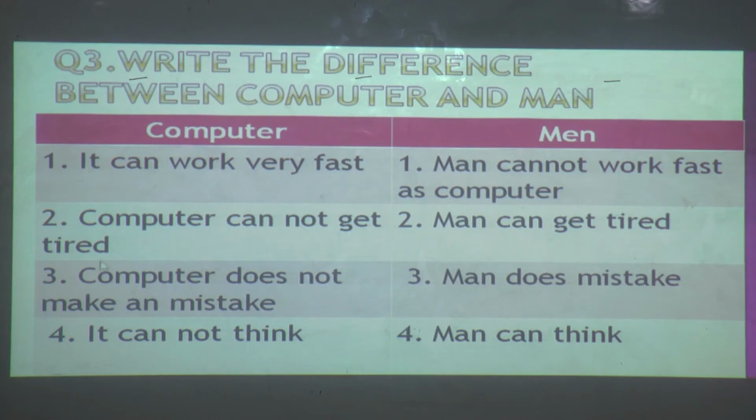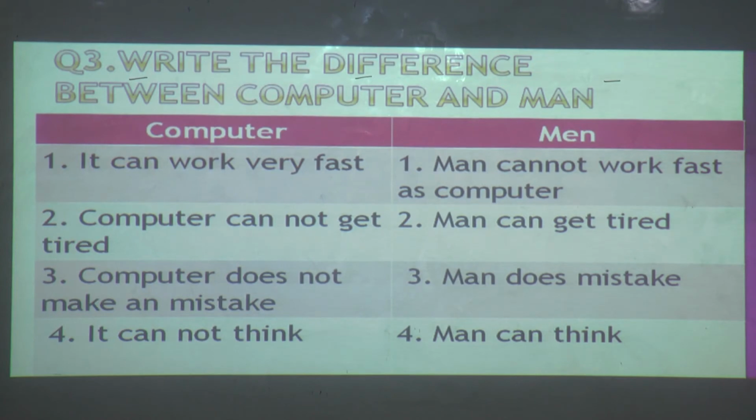Computer cannot get tired. Man can get tired. Computer does not make any mistake. Man can make mistakes. Who cannot think? Computer. Computer cannot think. Man can think.